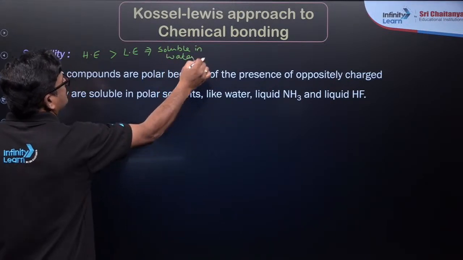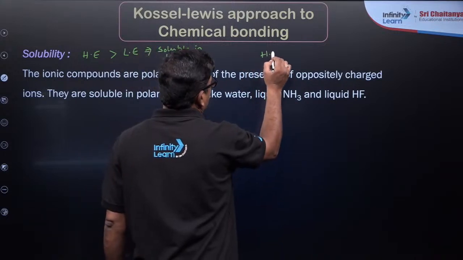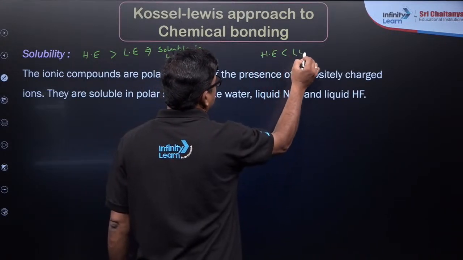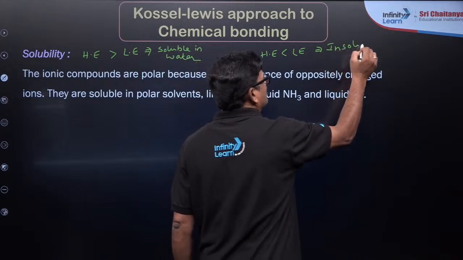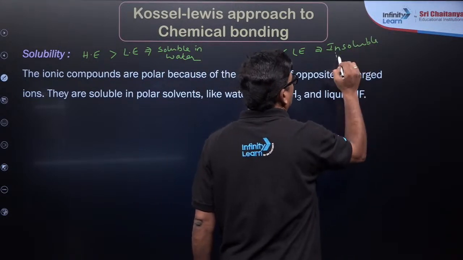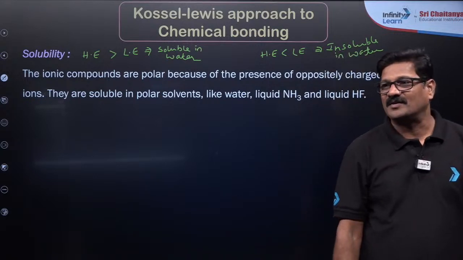If not, it is not. If hydration energy is less than lattice energy, it is going to be insoluble in water. It is a simple logic.